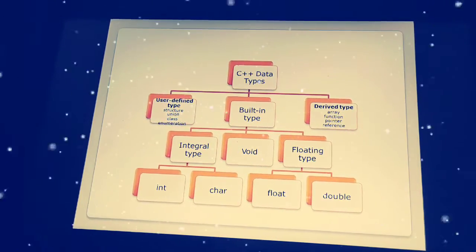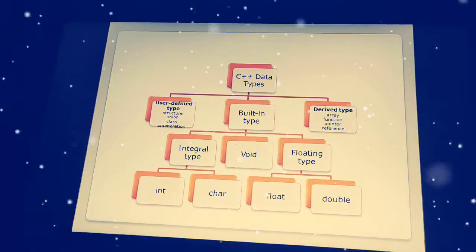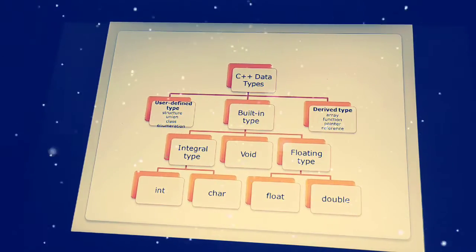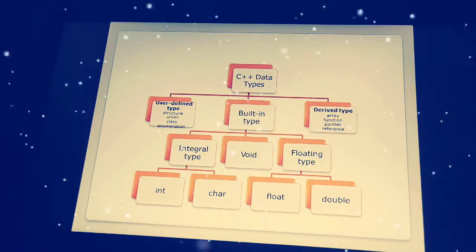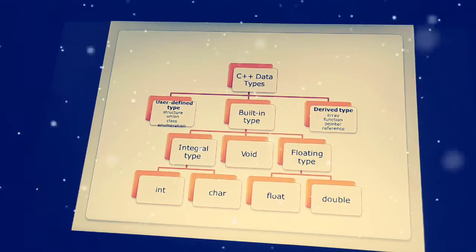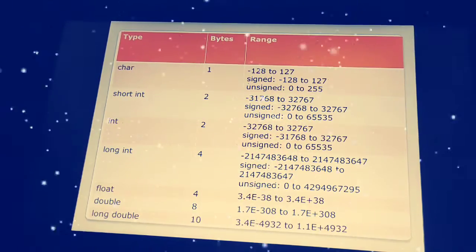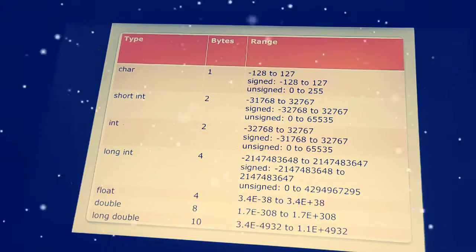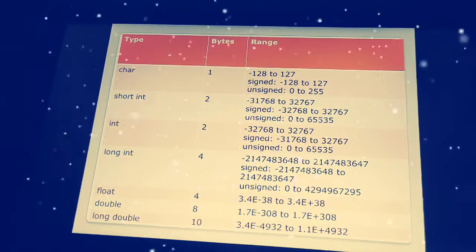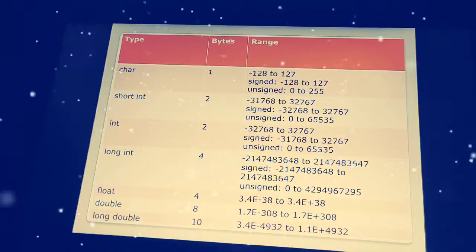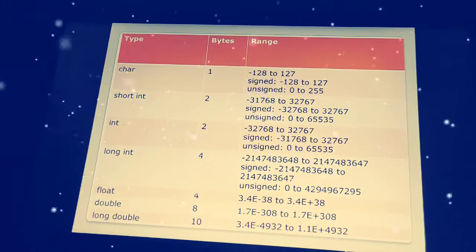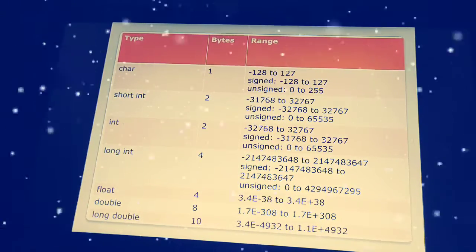And coming to the derived data types. In the derived data types, we go with arrays, functions, pointers and references, and all of these will be explained in the upcoming slides. So I just mentioned each and every kind of data type over here, how much memory is occupied by each data type, and what the signed and unsigned ranges are for each data type.